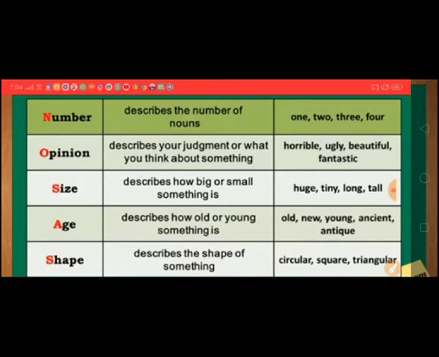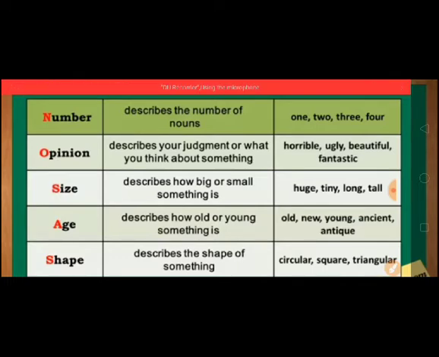Size describes how big or small something is: huge, tiny, small, tall, short, like this. Age describes how old or young something is. This is a very old book. I have bought a new watch today.